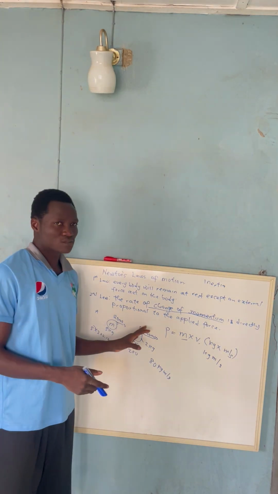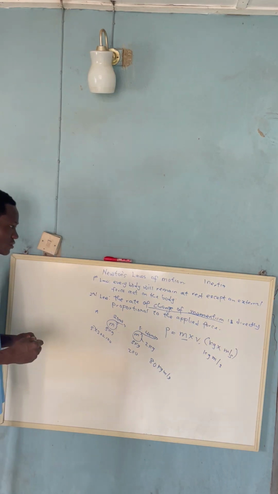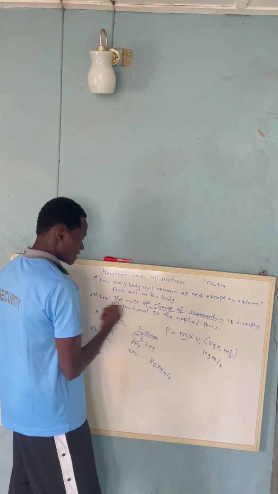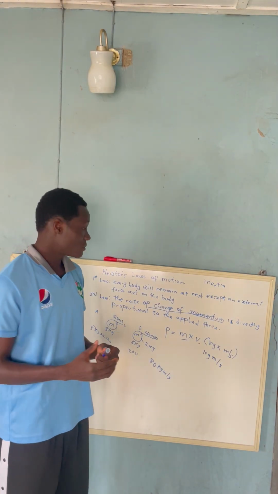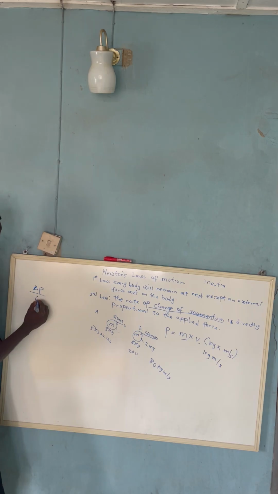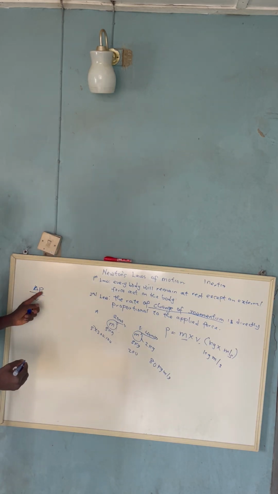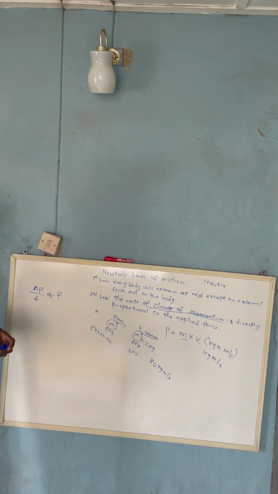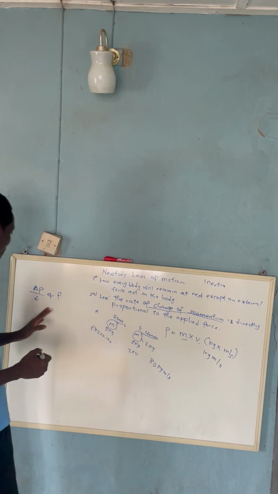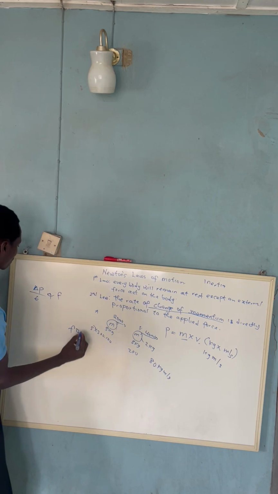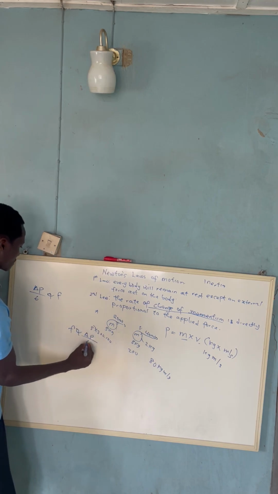So let's express this mathematically. What are we going to have there? The rate of change of momentum. What do we use for rates? Rate is time. We are talking about time. So the rate of change of momentum, we're going to say change of momentum, change of P over T. This is what we call the rate of change of momentum. The rate of change of momentum is directly proportional to the applied force, from that law. So we can say F is directly proportional to change in P over T.